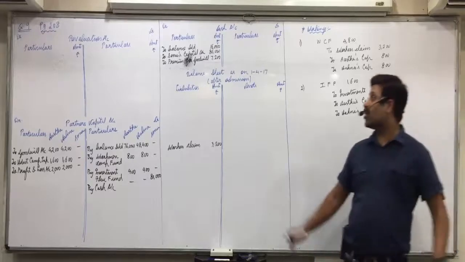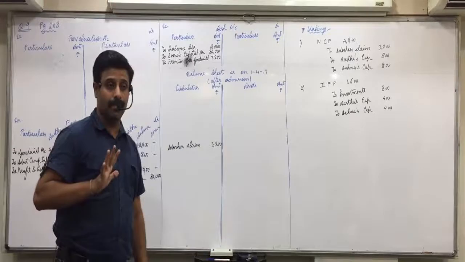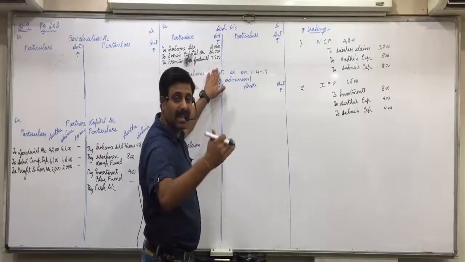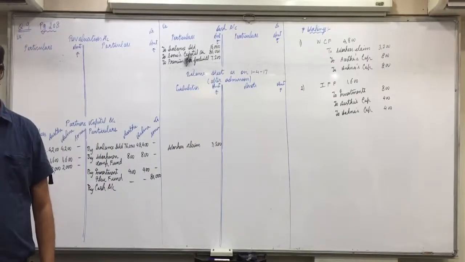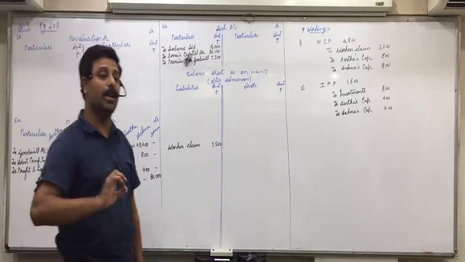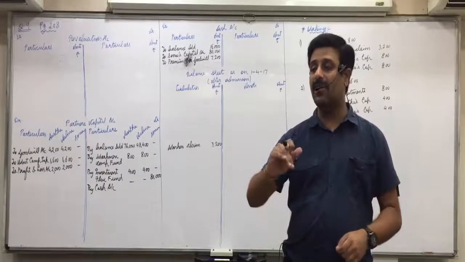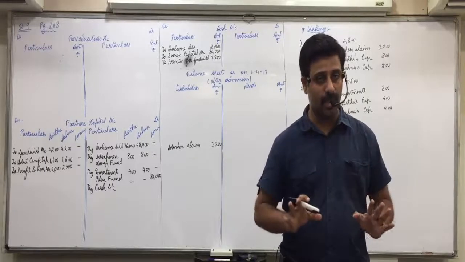Now this premium for goodwill, when he brings it, we always have to pass two entries, and we write 1A and 1B. 1A: cash account debit to premium for goodwill. And what is the second entry? Premium for goodwill account debit, gaining partners' capital account debit, to old partners' capital account in the sacrifice ratio. You always remember that complete concept. First we have to find the sacrifice ratio. Always, goodwill means you have to find the sacrifice ratio.